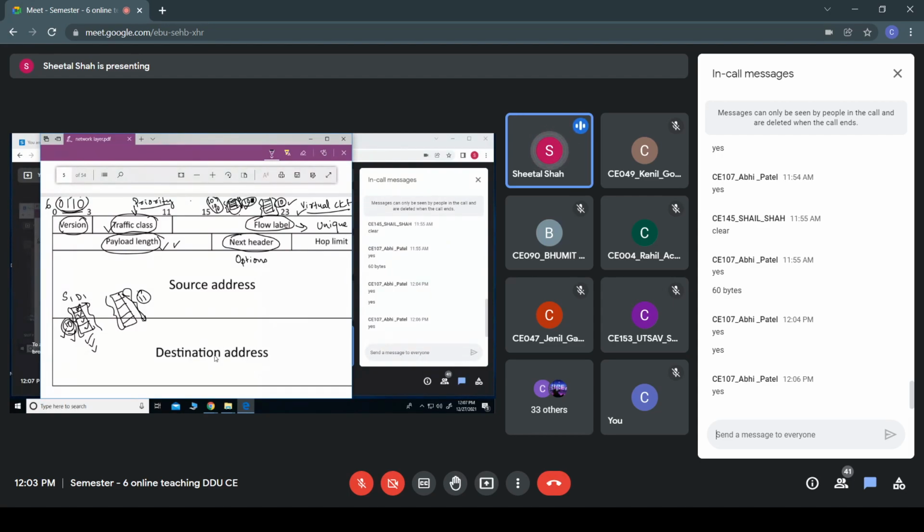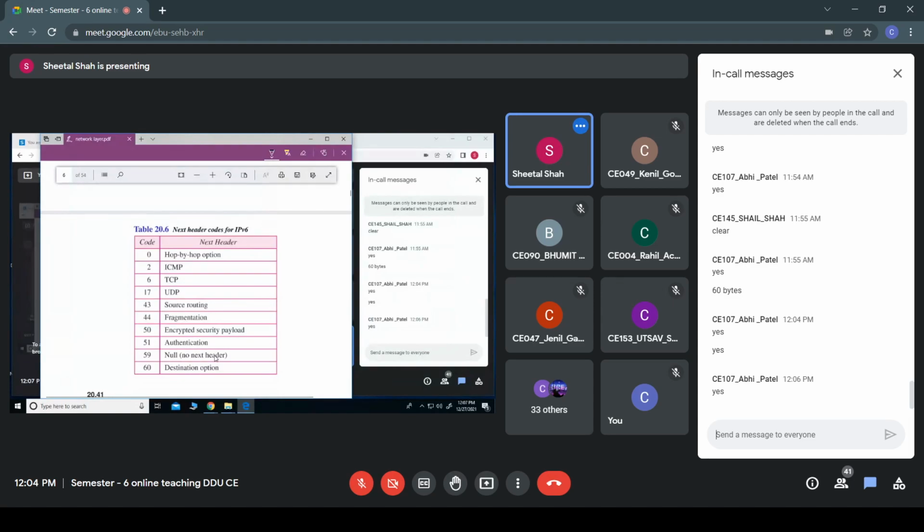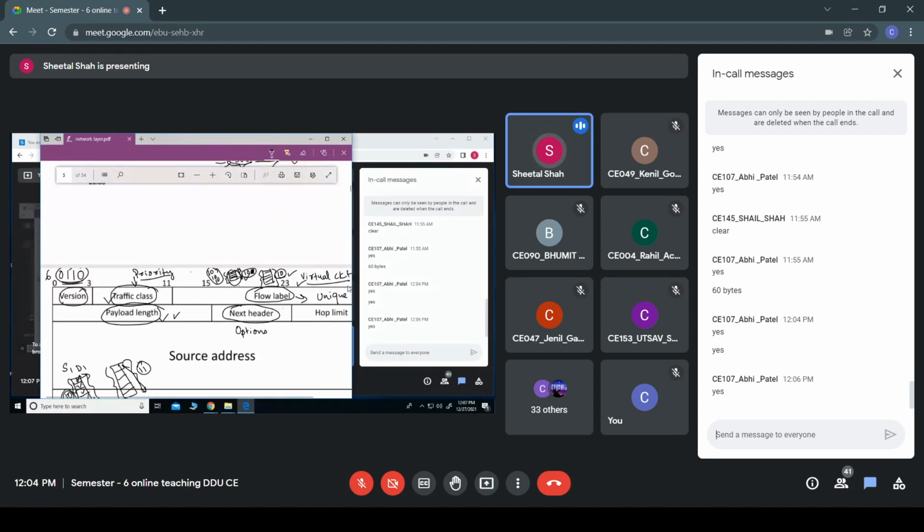In this IPv4... In this next header field, you can see that if the packet at the transport layer is TCP, then the code would be equal to 6. So in this next header field, it would provide the code number 6.